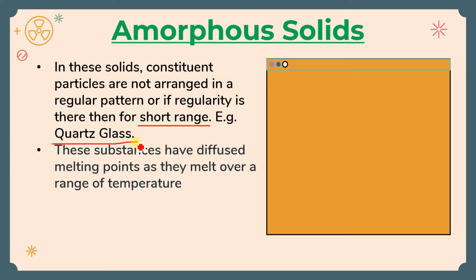Okay, these substances have a diffused melting point. Why is it a diffused melting point? Because there is no regular pattern, the bond length is not the same.